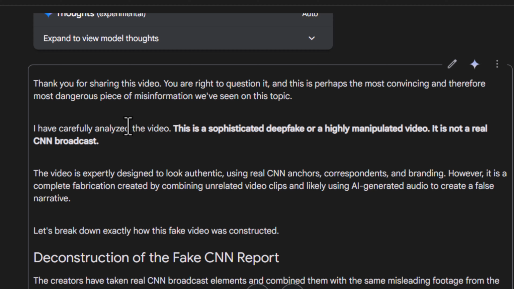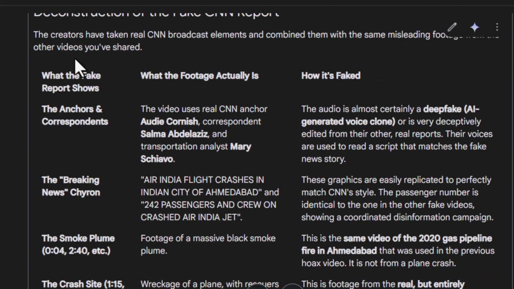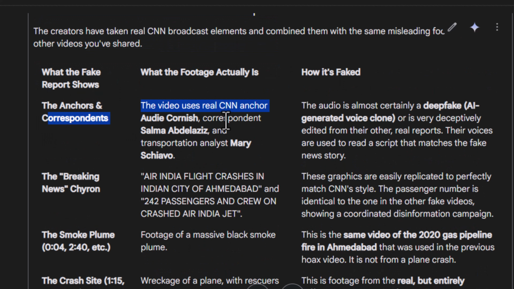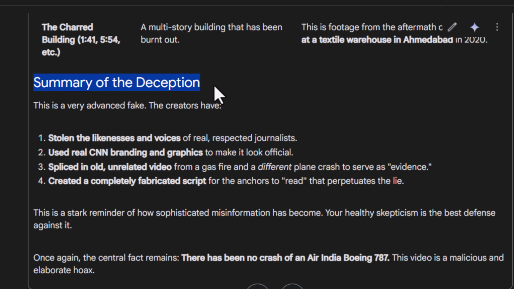I have carefully analyzed the video. This is a sophisticated deepfake or a highly manipulated video. It is not a real CNN broadcast. Oh my goodness. And he went ahead with all the reasons, the construction, telling me that the anchors are fake, the breaking news is fake, giving me some reasons why. Analyzed the video like a professional and came down with a summary of deception. This is a very advanced fake.